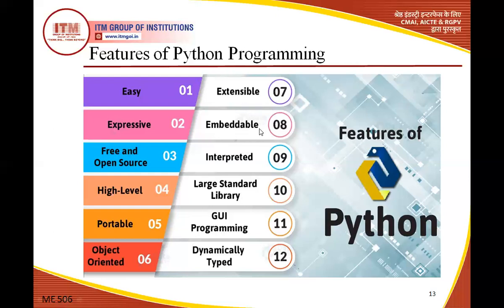Extensible and embedded, both things are related to each other. Extensible means that whenever you create a program in Python, you can extend that program into other programming languages like C and C++. You can execute that program in that particular language. So this is the extensibility. Or you can say a C or C++ program you can execute in Python. So this is the extensibility.